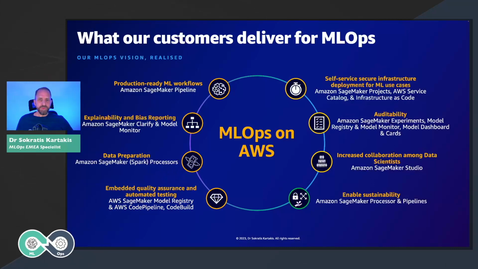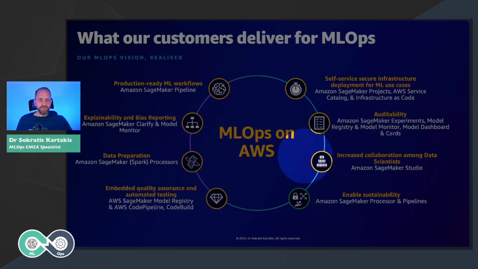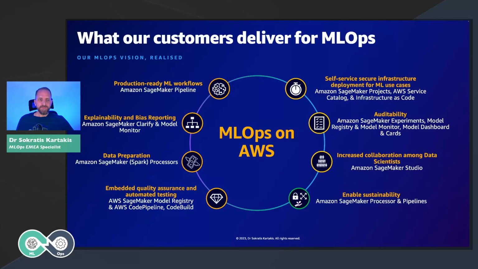This is the place that we store all the different models. Then one of the key components that we use in MLOps is SageMaker projects. SageMaker projects help you to templatize all the ML use cases and to ensure reusability.